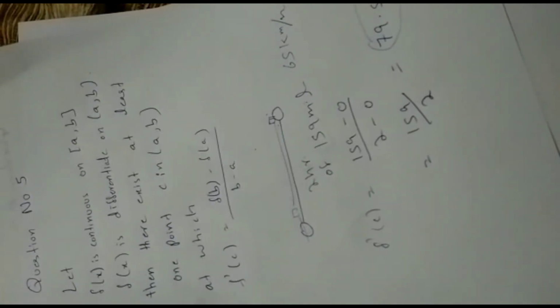So this is the speed during his whole journey. At one point he touches that speed. So this is the overspeeding, and the traffic police challaned him. So this is our mean value theorem.